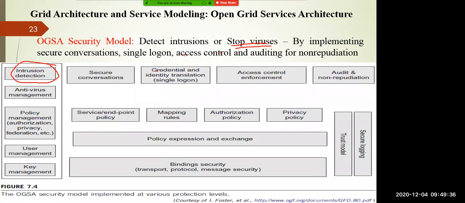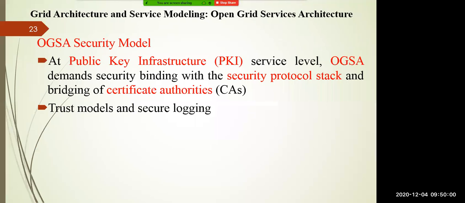You can do this with secure conversation, with the help of single sign-on, with access control, or with auditing and non-repudiation. Suppose somebody is using the system; at a later point of time he should not deny that he has used the system. So these are the various features provided by the OGSA security model.